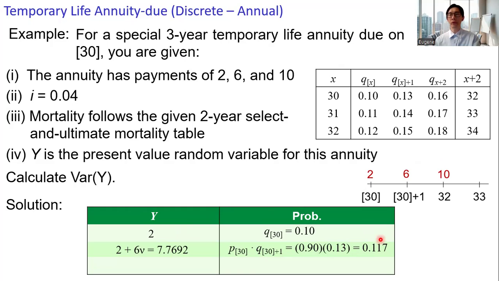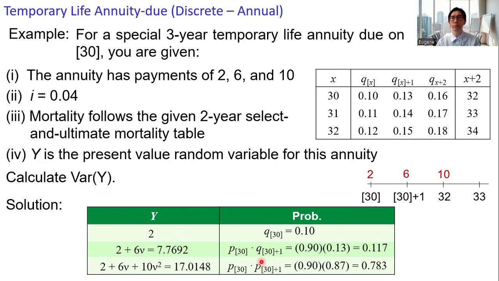And if the individual survives to age 32, then the individual receives all 3 payments. The corresponding value for Y, 2 plus 6ν plus 10ν². As long as the individual reaches age 32, the individual receives all the payments because this is a 3-year temporary life annuity. Therefore, the corresponding probability is p[30] times p[30]+1. And we get here the probability is 0.783. And this is the complete table for the PMF of Y.